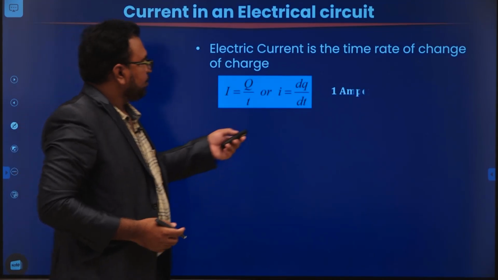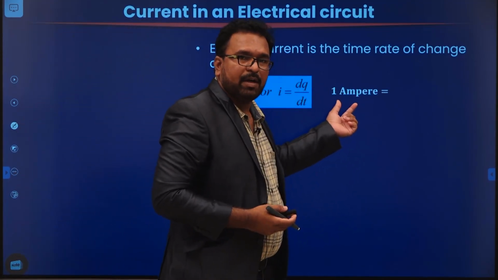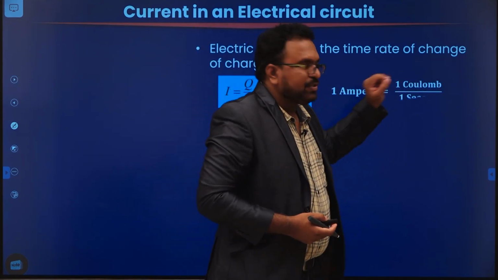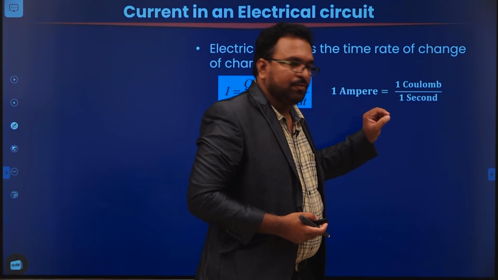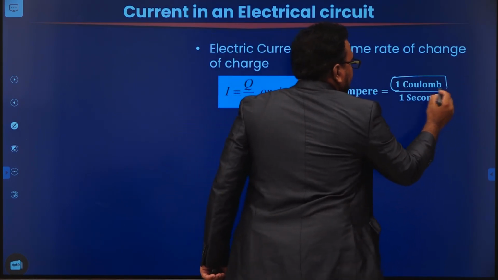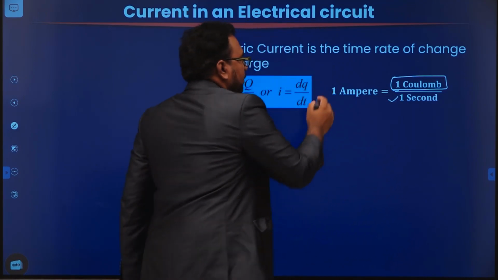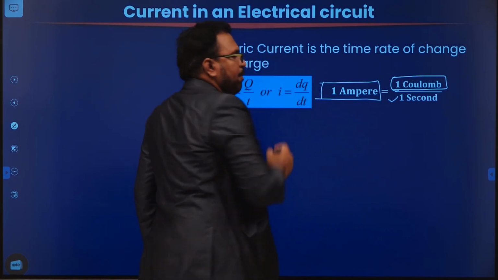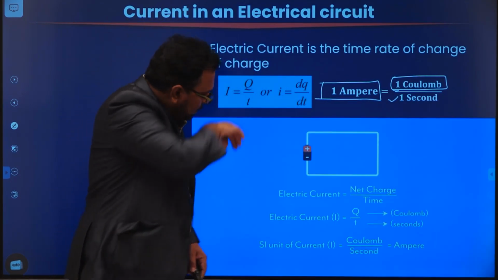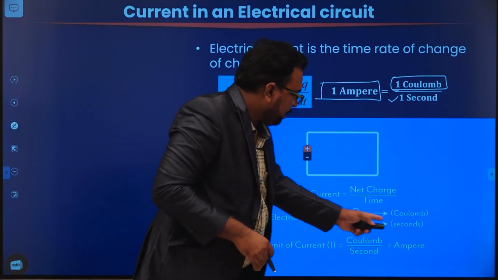So when you say that there is 1 ampere of current, how is this 1 ampere obtained? When 1 coulomb of charge flows in an electrical circuit for 1 second, we say that a current of 1 ampere is flowing in the circuit. The electric current is nothing but Q by t. The unit of Q is coulomb and the unit of time is second.